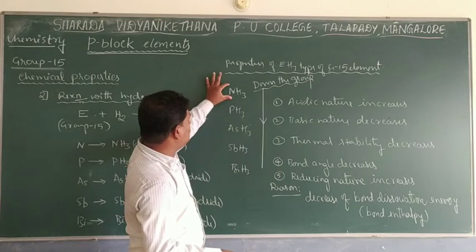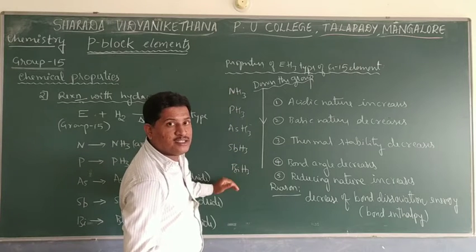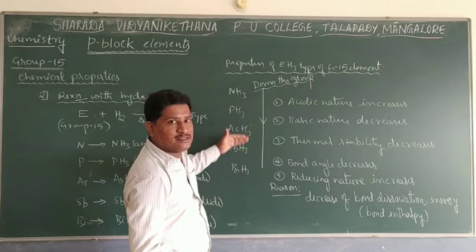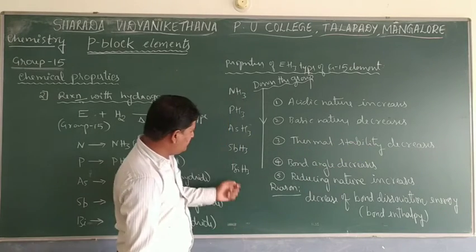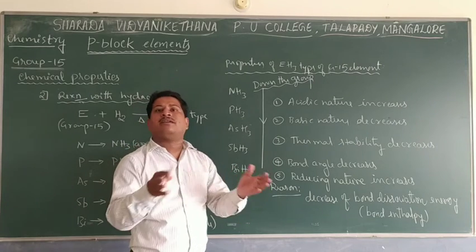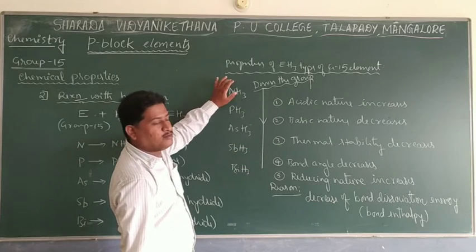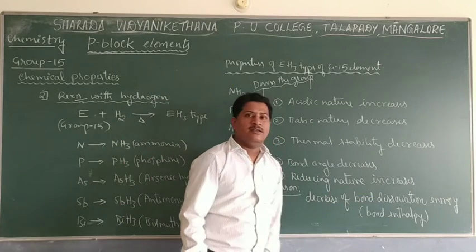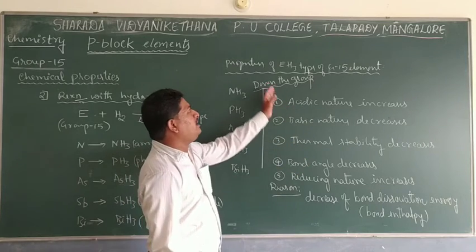So from ammonia to bismuth hydride, bond dissociation energy decreases because of the lesser stability of the bond, because thermal stability decreases. So this is less thermally stable, meaning the bond between bismuth and hydrogen can break easily with less energy. But here bond dissociation energy is more. So that is a major reason one can find for all these properties.